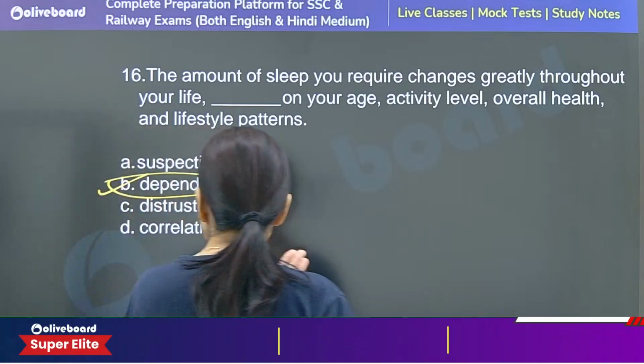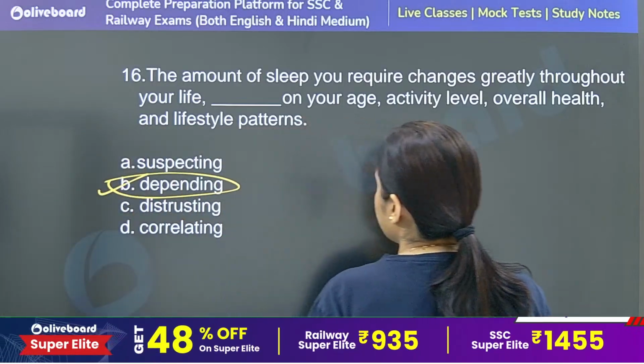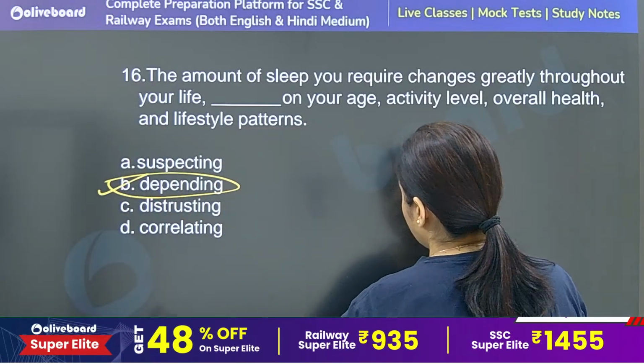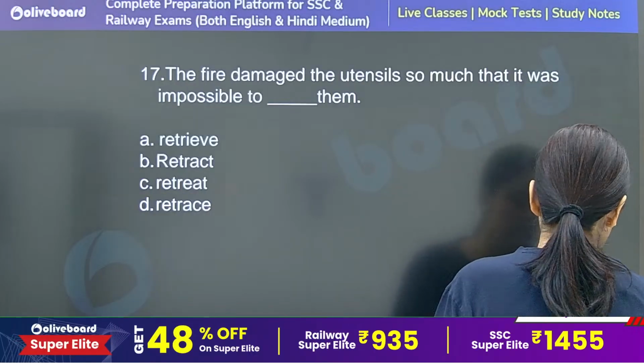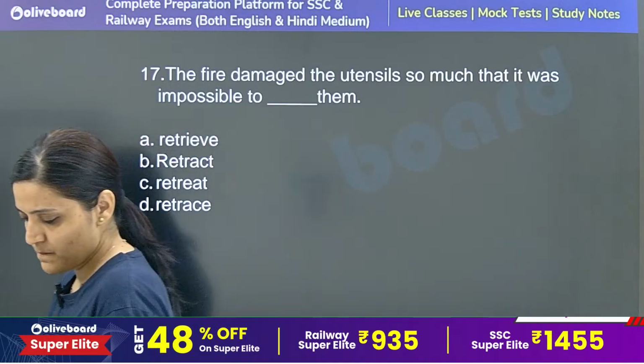Suspecting, distrusting, correlating are not making correct connections. It completely depends on your age, activity and level. So option B is the correct answer. 17.